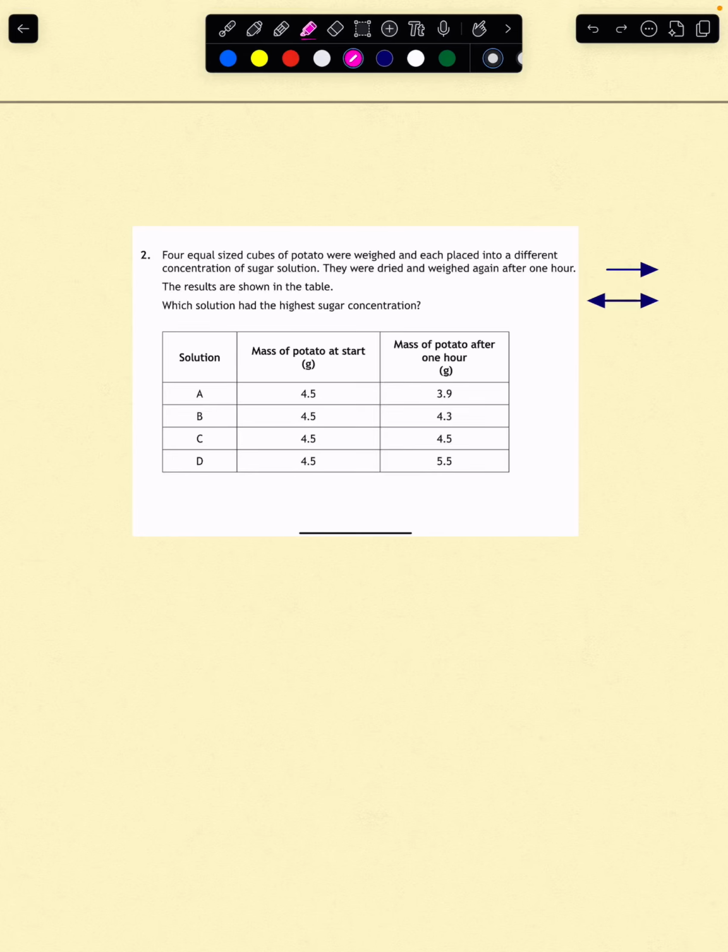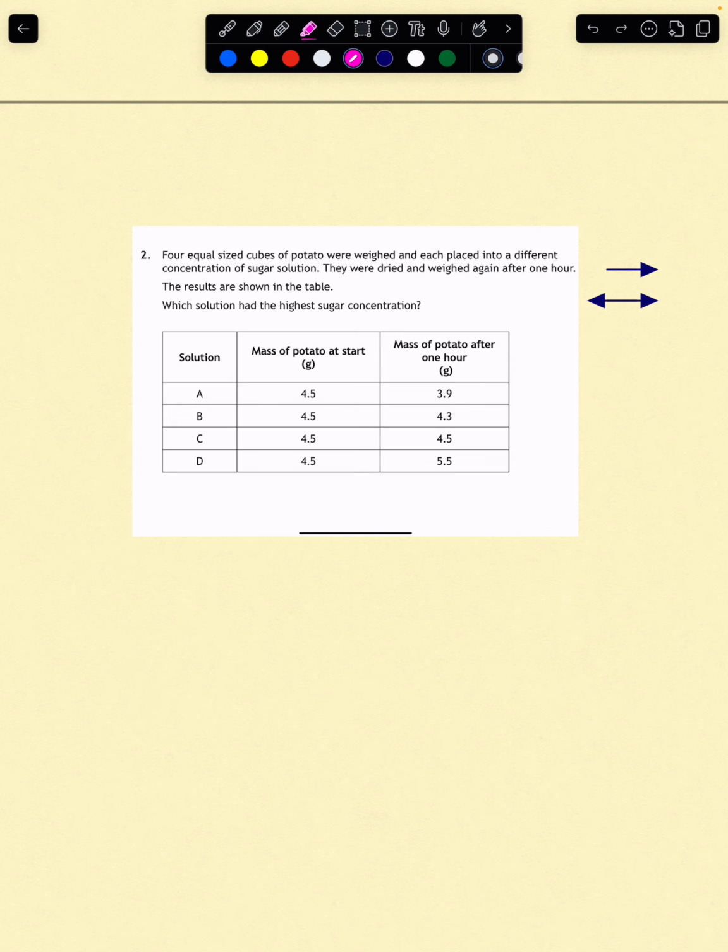Welcome to today's walkthrough. What we're going to look at is solving a National 5 biology problem about osmosis using potato cubes and unknown sugar solutions. So let's get started. First, we've got to understand the experiment.